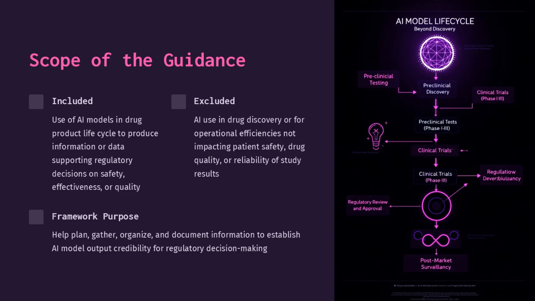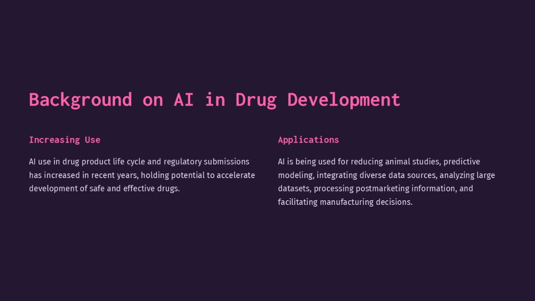It excludes AI use in drug discovery or operational efficiencies not impacting patient safety, drug quality, or study reliability. The framework helps plan, gather, organize, and document information to establish AI model credibility for regulatory decision-making. AI use in drug product life cycle and regulatory submissions has increased in recent years, holding potential to accelerate the development of safe and effective drugs.